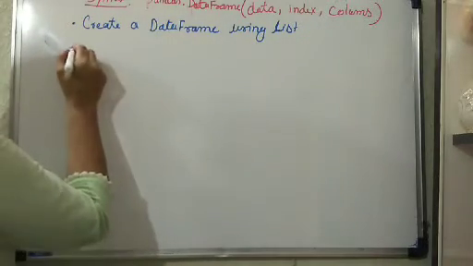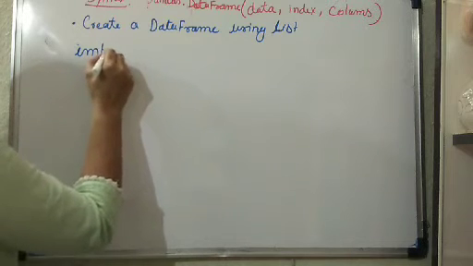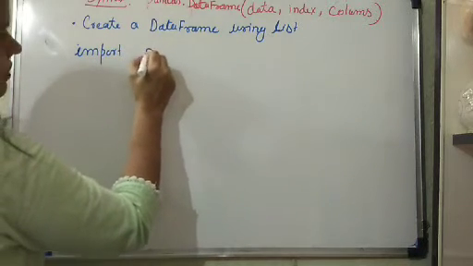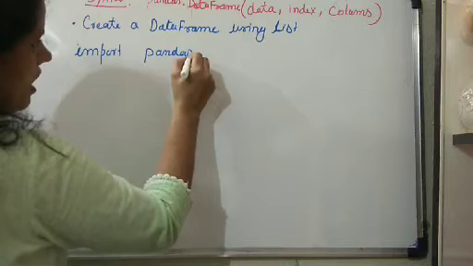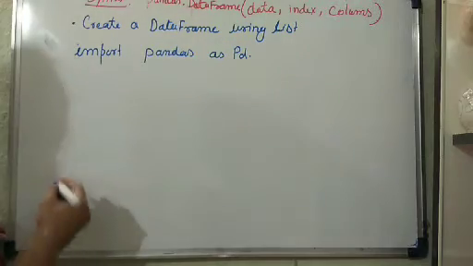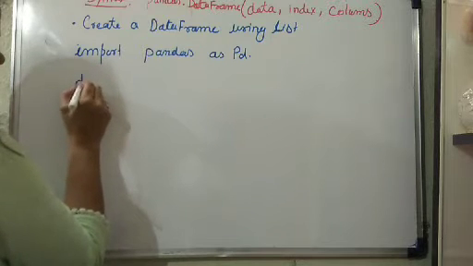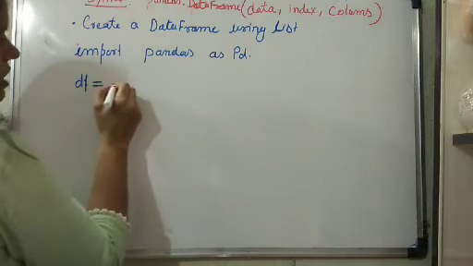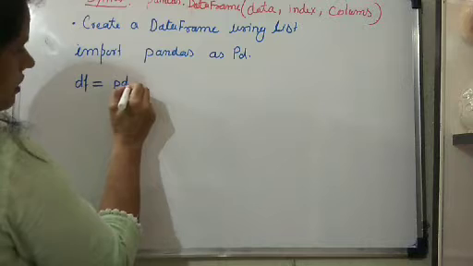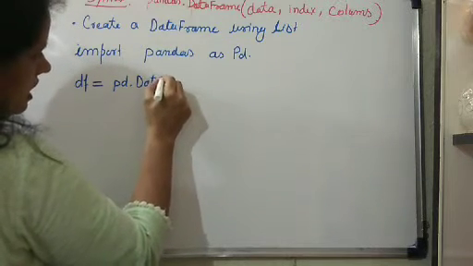So, as you know very well, you must import pandas as pd, where pd is the alias name. Okay, and we will write here df, for the data frame, equals pd dot DataFrame.